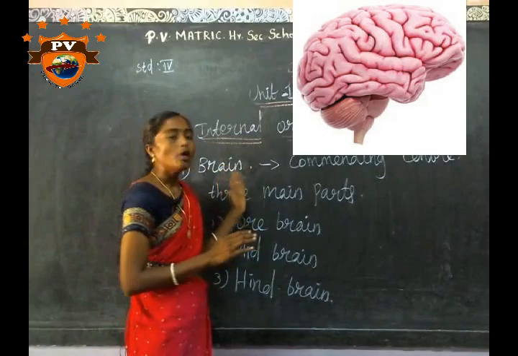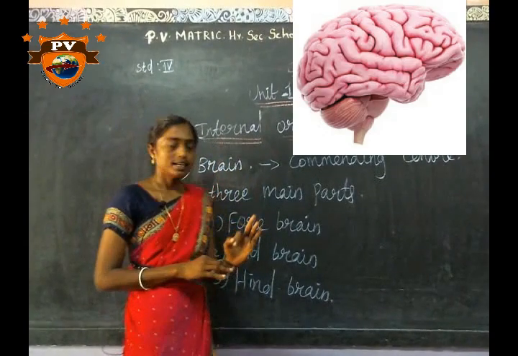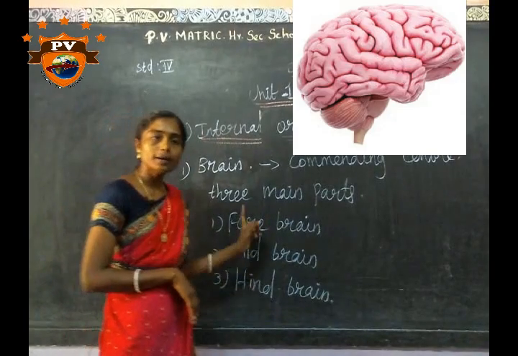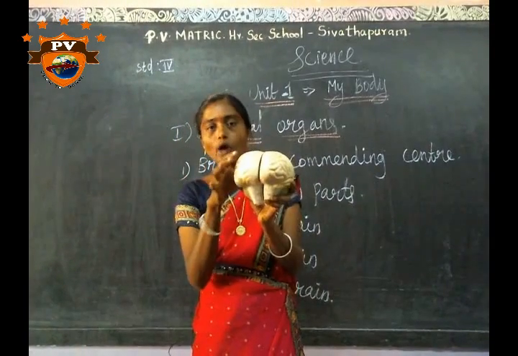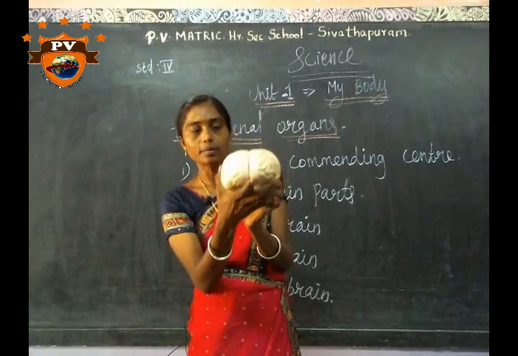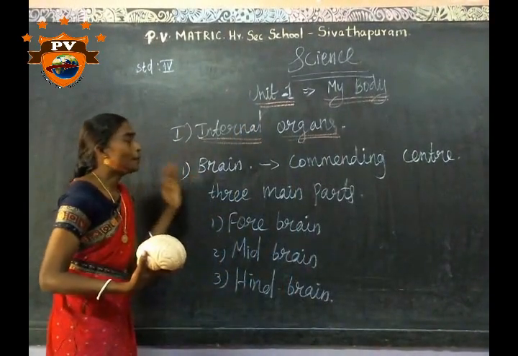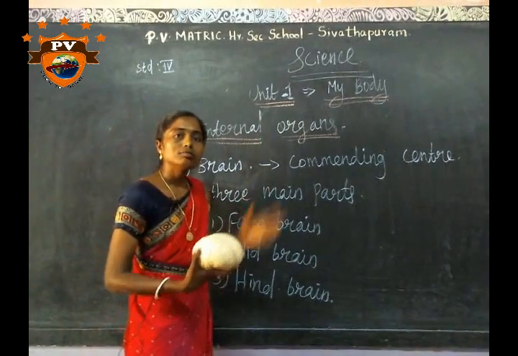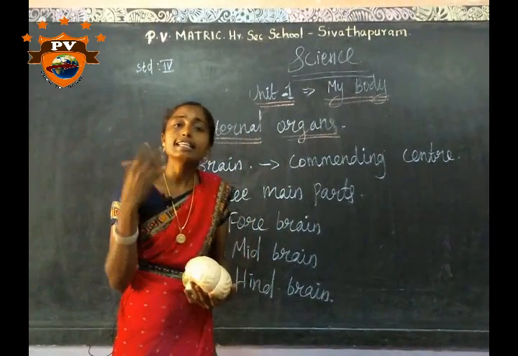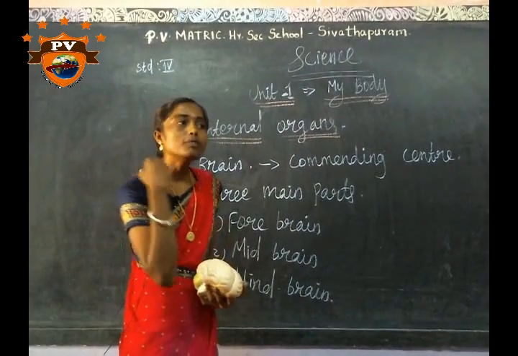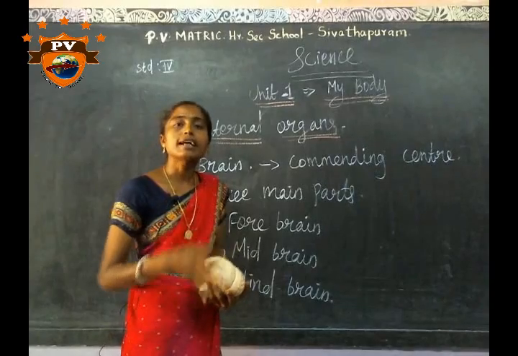The brain has three main parts: forebrain, midbrain, hindbrain. It is a commanding center of our body. The brain helps with thinking, speaking, and other body organ functions are controlled by the brain.